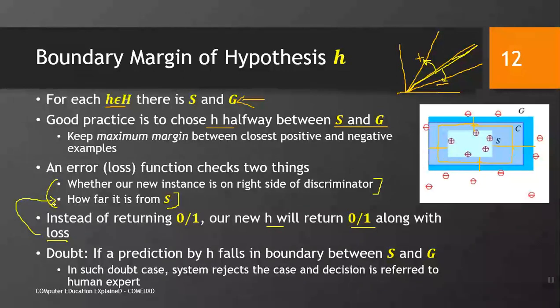Doubt: if a prediction by H falls in the boundary between S and G, it is a doubt case, and in such cases the system rejects the case and the decision is referred to human experts, right. For example, if something is placed over here or placed over here, it is a doubt case, right, and the system could not find the exact solution for it. The system would reject it and the decision would be referred to the human expert.